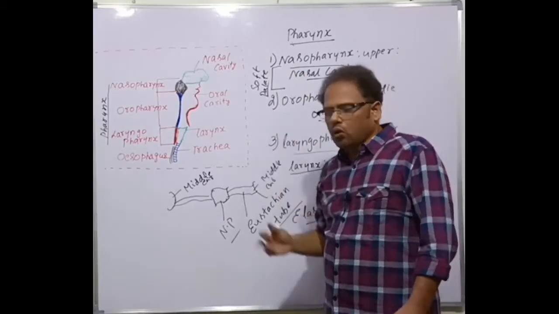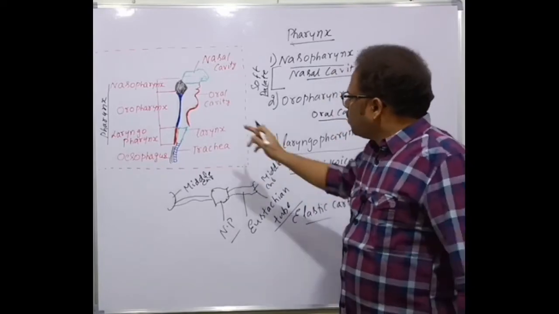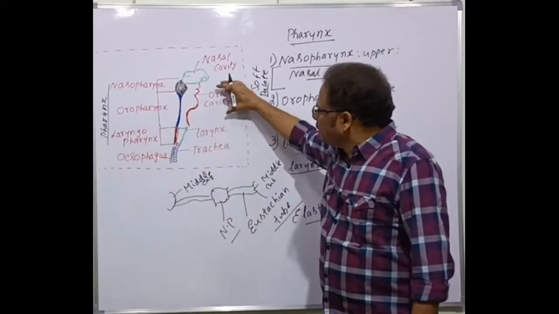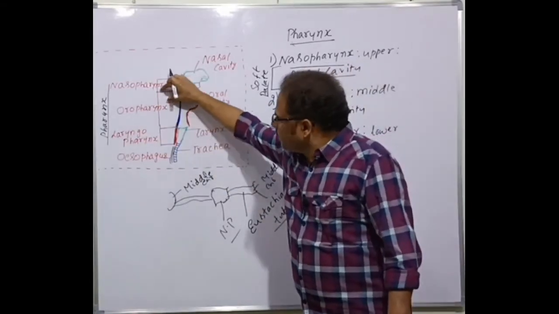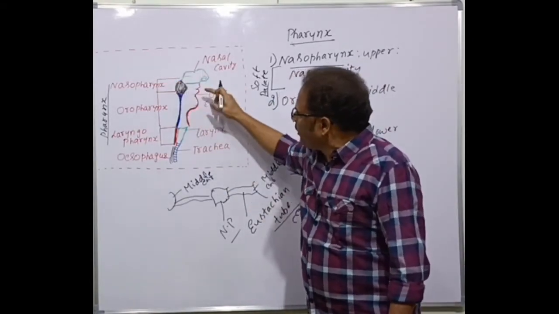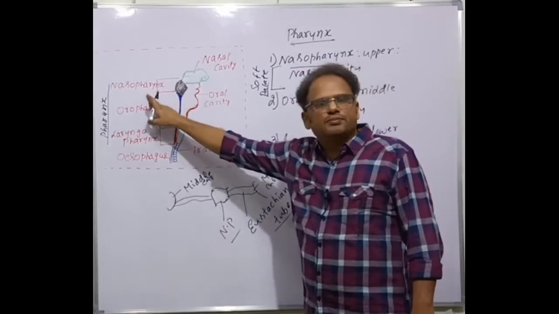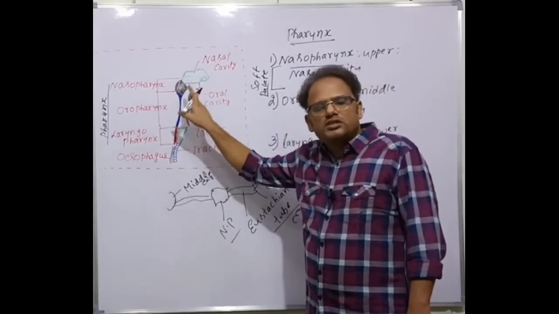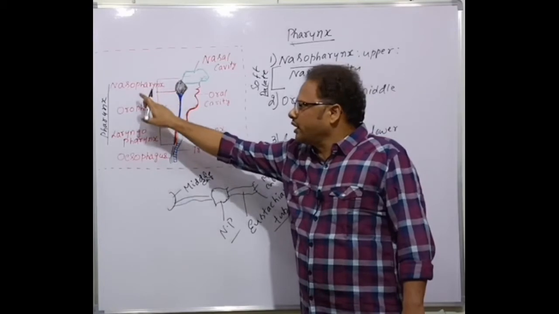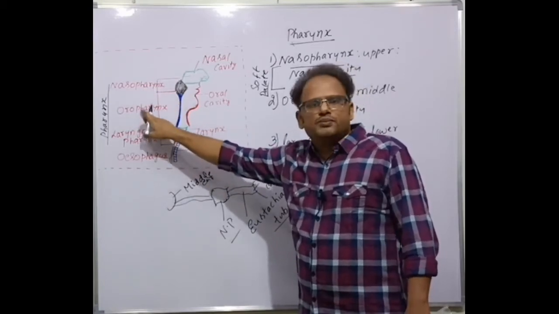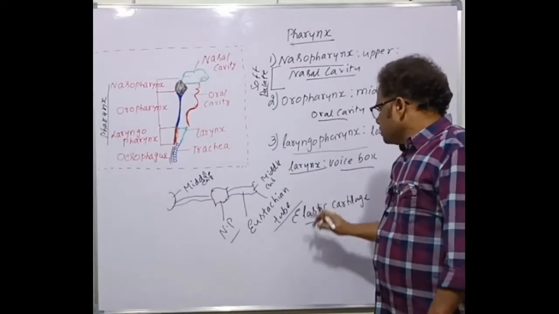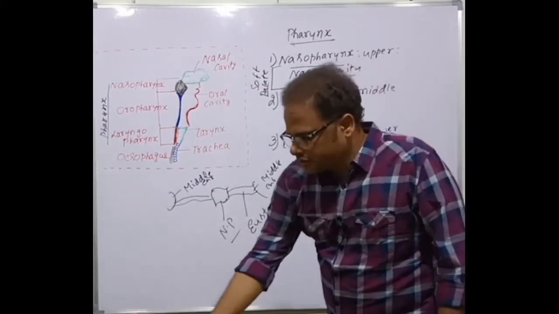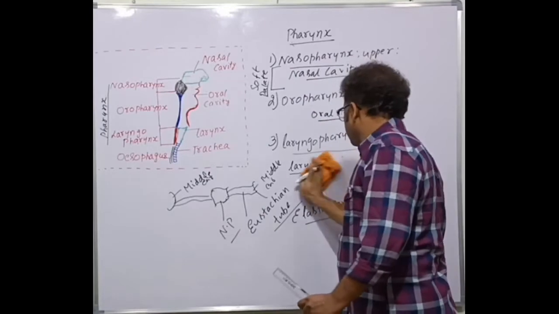Next one is the oropharynx, the middle part. The oropharynx corresponds to the oral cavity. Between the nasopharynx and oropharynx, the soft palate is present, because the soft palate is present in the oral cavity towards the posterior side. That's why the nasopharynx is separated from the oropharynx by the soft palate. Very important. Clear, students, all of you? So next one is the laryngopharynx. Let's discuss now.